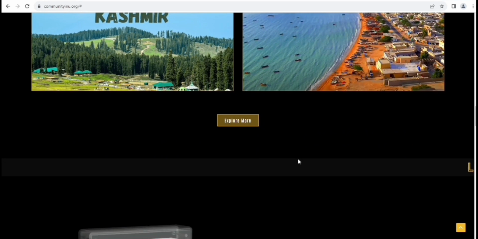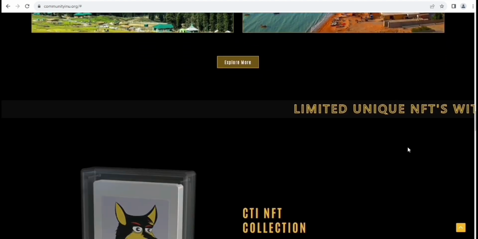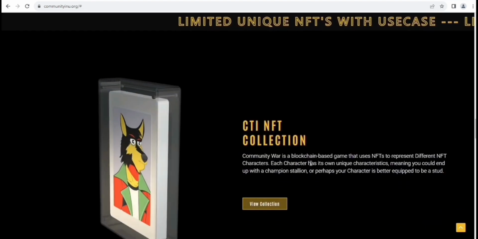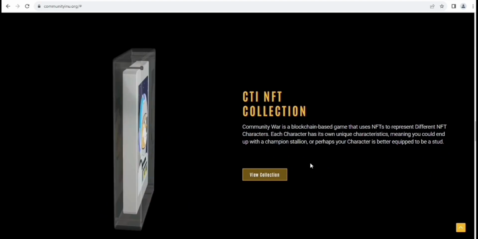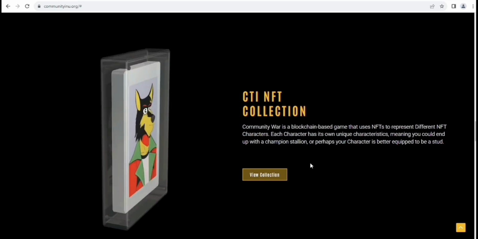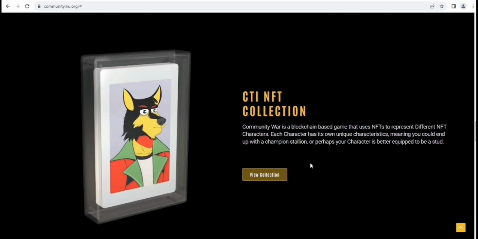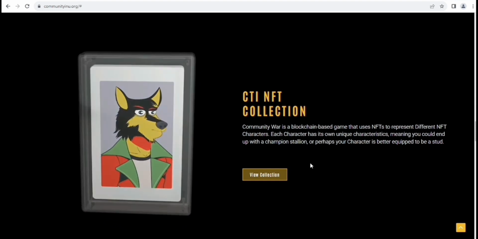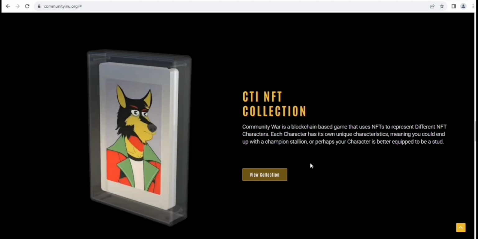And if you need more information about it, explore the limited unique NFTs. Here you can see our information about that, which is amazing. CTI NFT collections: Community War is a blockchain-based game that uses NFTs and represents different NFT characters. Each character has its own unique characteristics, meaning you could end up with a champion, or perhaps your character is better equipped to be a star. So here you can see the collections.